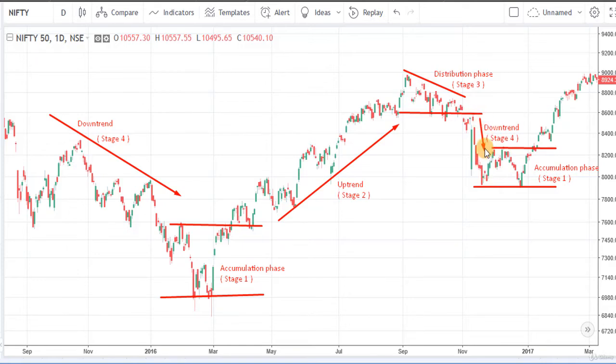Stage 4 is the downtrend stage. At this stage, the market breaks down from the consolidation phase and starts trending downward. We get a series of lower lows and lower highs and the stage continues till the starting of the accumulation phase. Here again we are getting a consolidation phase. Now we are getting a breakout in the upward direction, so it is the accumulation phase and the uptrend starts from here.